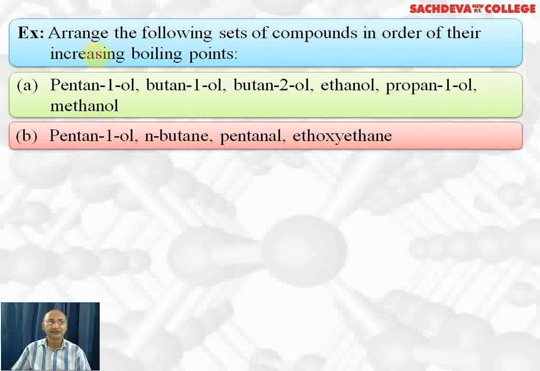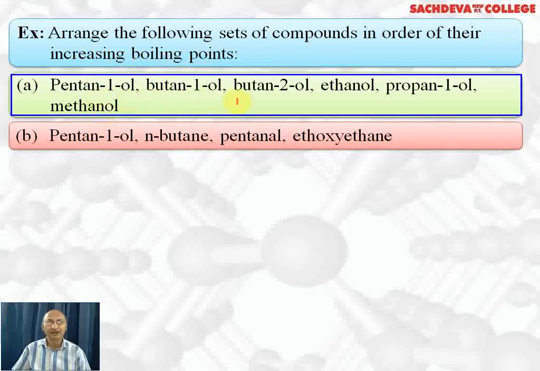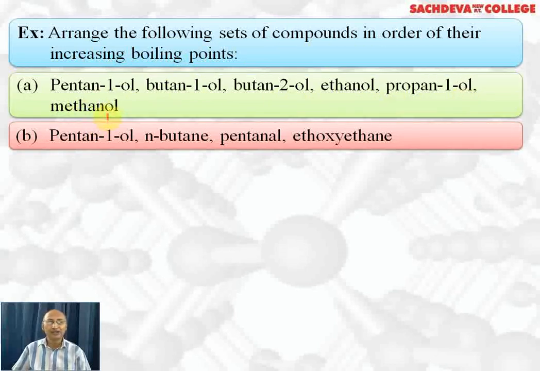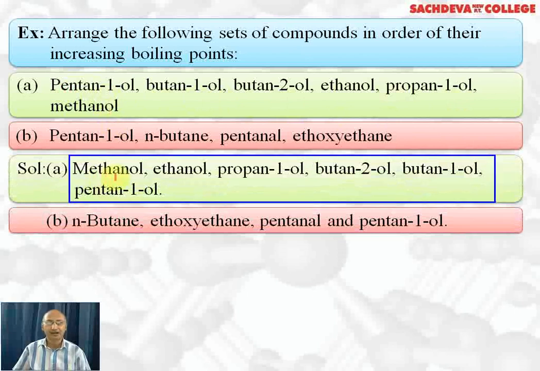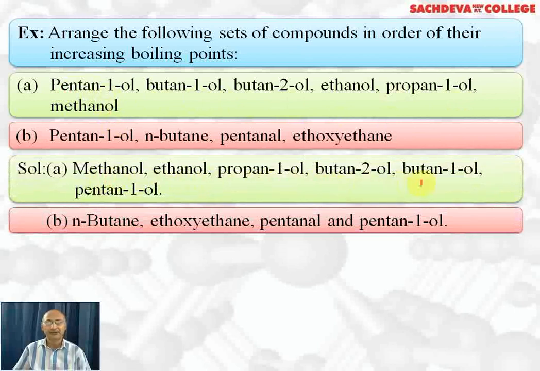Next, we are taking a question based on physical properties. Arrange the following sets of compounds in order of increasing boiling point: pentan-1-ol, butan-1-ol, butan-2-ol, ethanol, propan-1-ol, and methanol. The lowest boiling point will be of methanol because it has the least number of carbon atoms. Then we have ethanol, with the second number of carbon atoms. Then we have propan-1-ol. Then we have butan-2-ol, because it is branched. Then butan-1-ol, and last will be pentan-1-ol. This is the order: methanol, ethanol, propan-1-ol, butan-2-ol, butan-1-ol, and last is pentan-1-ol.